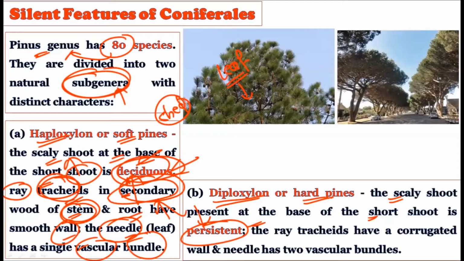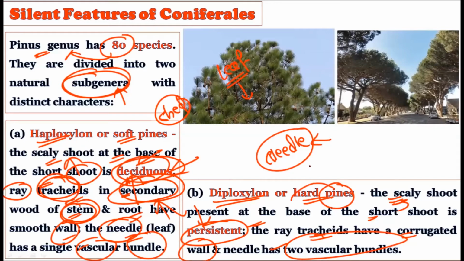In the diploxylon pines, the red ruchets have corrugated walls, and the needles have two vascular bundles. The very important difference is here: the needle-like leaves in the hard pines show two vascular bundles, and hence the word diploxylon. So there are haploxylon pines and diploxylon pines.